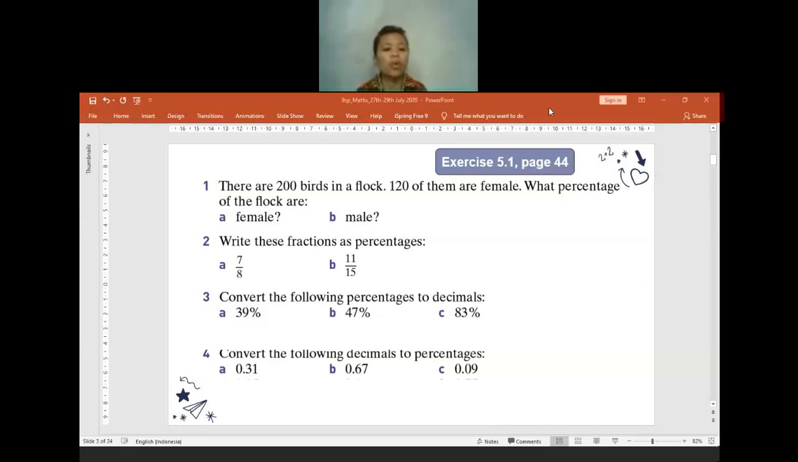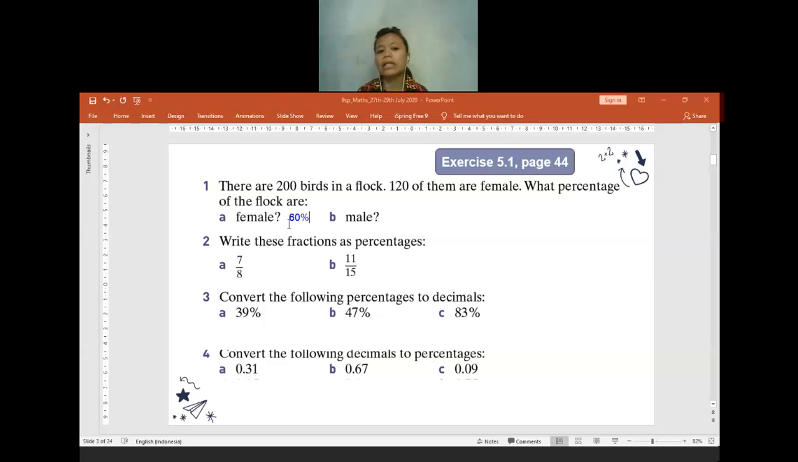For question 1, there are 200 birds in a flock. 120 of them are female. What is the percentage for the female ones? Anyone want to help me try to answer? Teacher, it's 60%. Okay, 60%. Is there anyone who is confused about getting 60%?